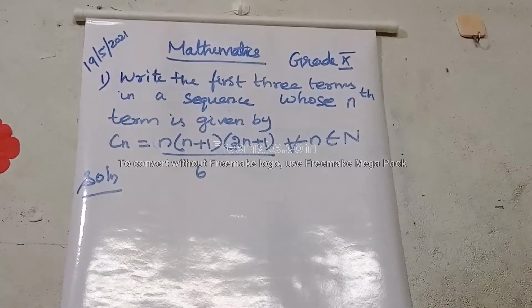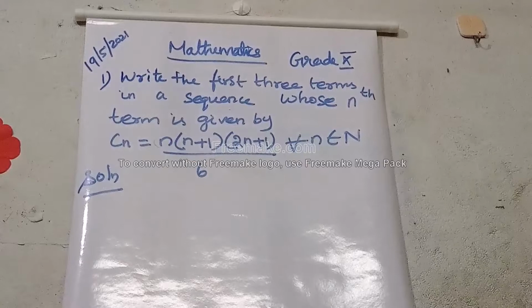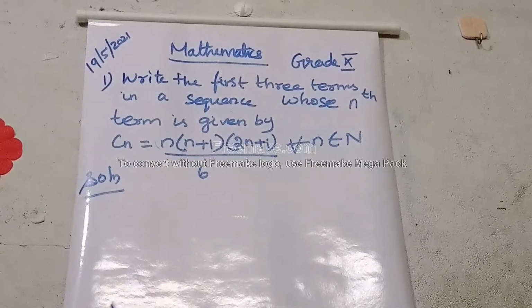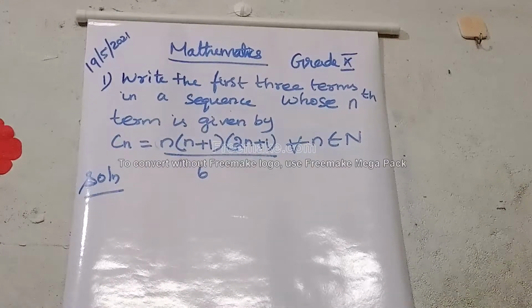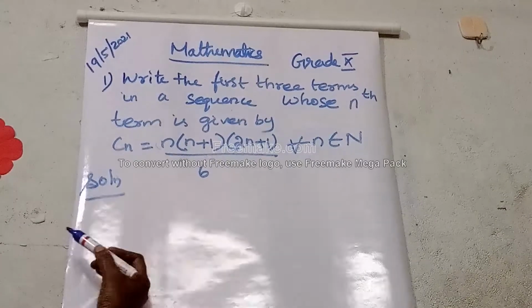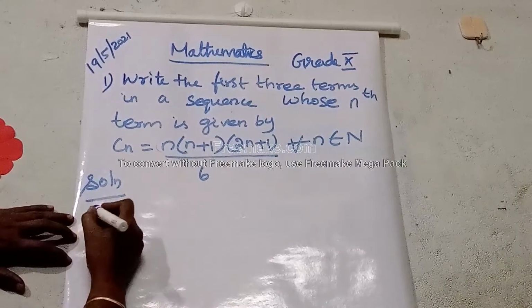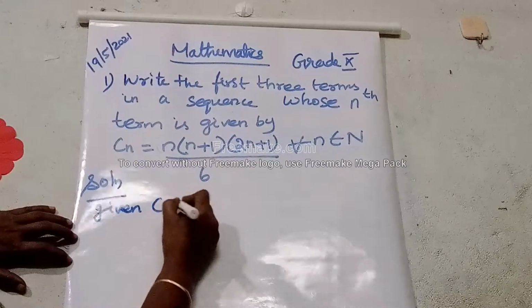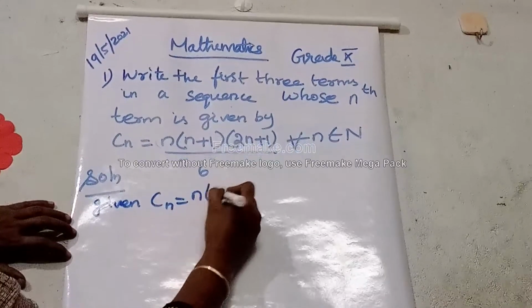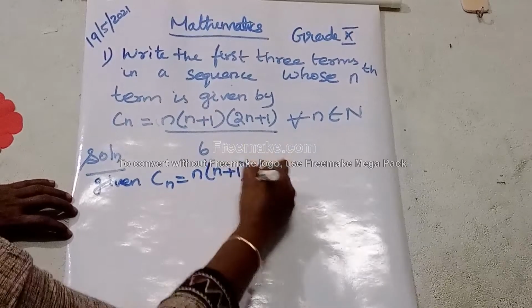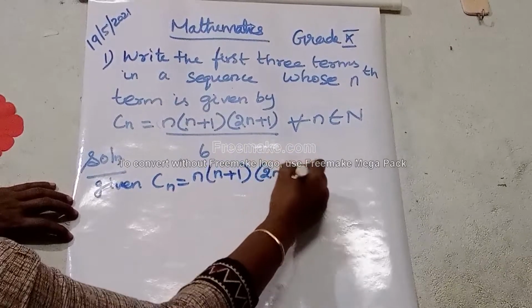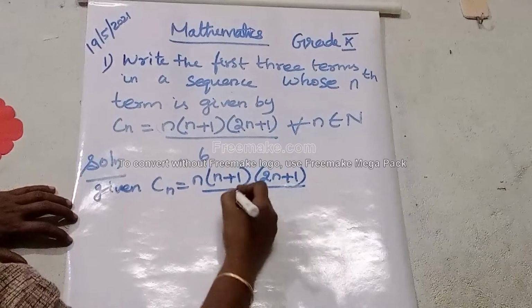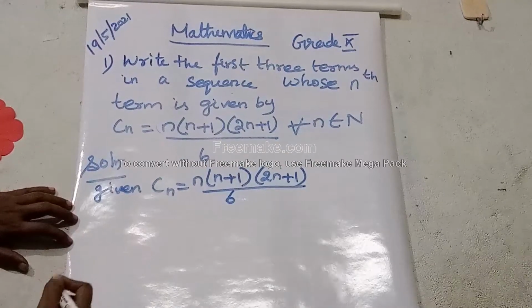Let us find the first three terms. Given sequence is Cn equal to n into n plus 1 into 2n plus 1 by 6. We have to find C1, C2, C3.